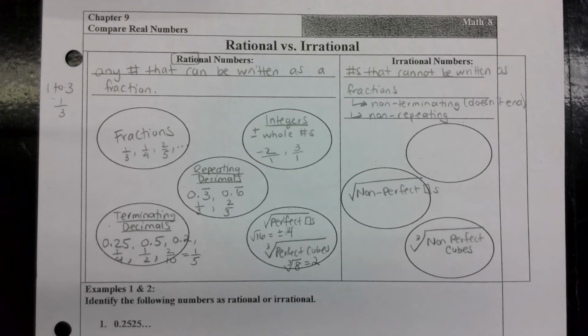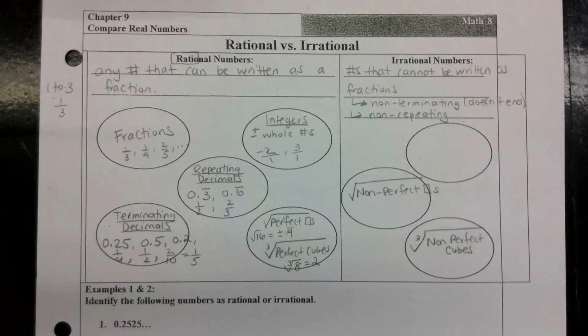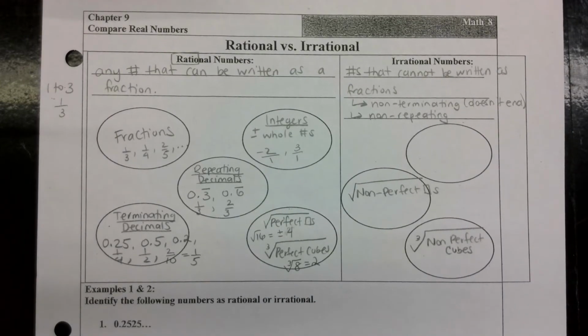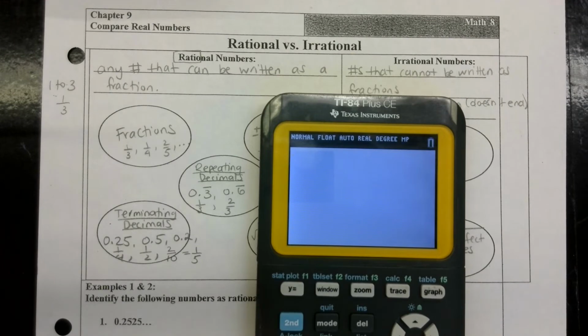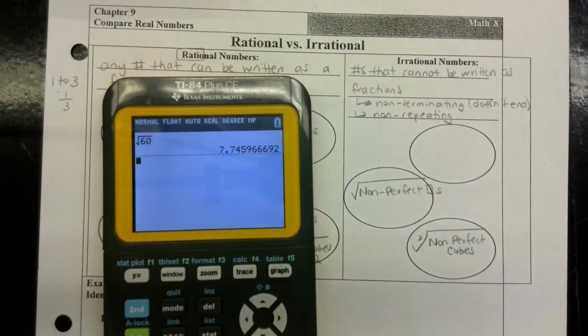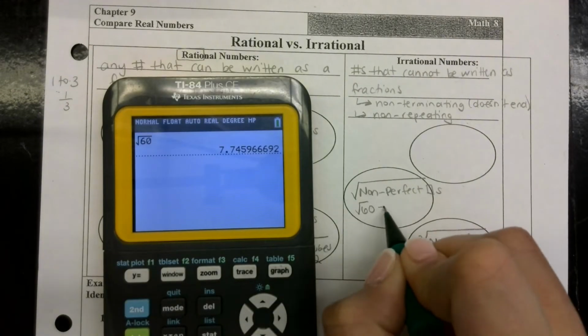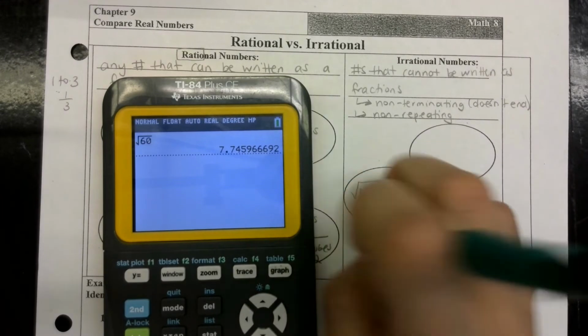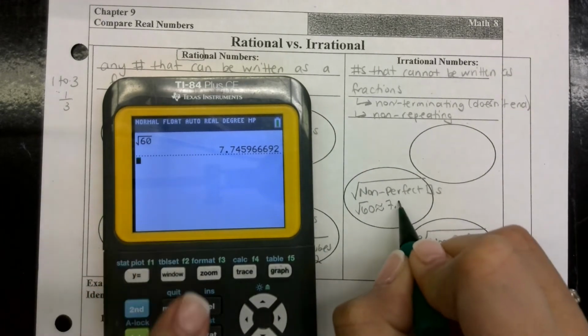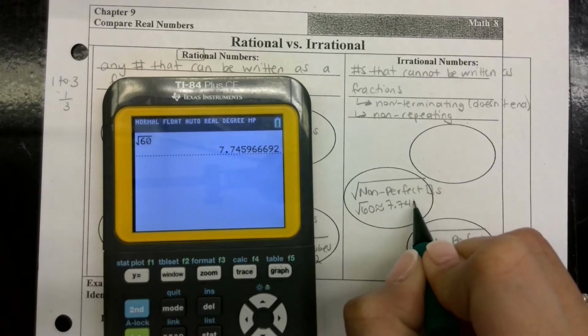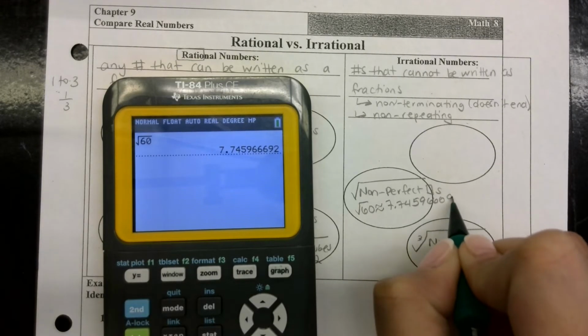For example, some of you have graphing calculators. Somebody give me a non-perfect square. 60. Okay, so the square root of 60. My calculator is storing the first couple of digits, but technically the decimal places go on forever: 4, 5, 9, 6, 6, 6, 9, 2.